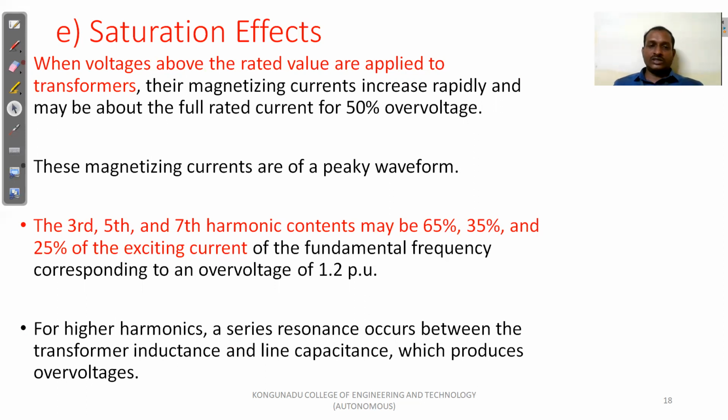For higher harmonics, serious resonance occurs between the transformer inductance and the line capacitance, which produces the over voltage. So a higher harmonic level means serious resonance occurs between the transformer inductance and the line capacitance, which produces the over voltage.